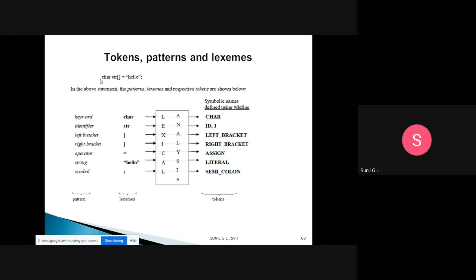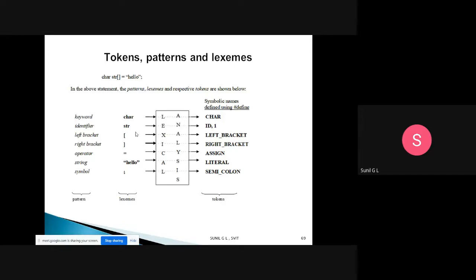In this we need to identify what the patterns, lexemes, and tokens are. Tokens are the output of the lexical analyzer. When you separate the things in this statement: char, str, the open square bracket, the close square bracket, equal, the whole string "hello", and after that a semicolon.